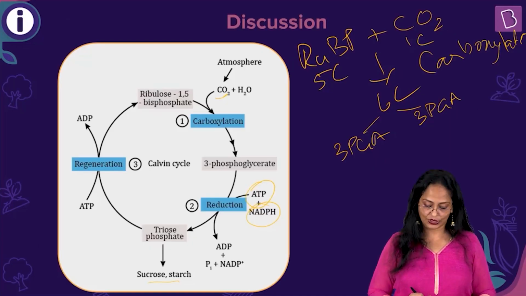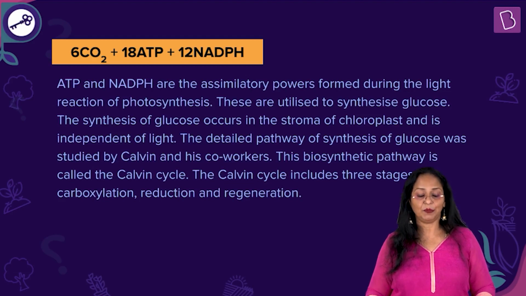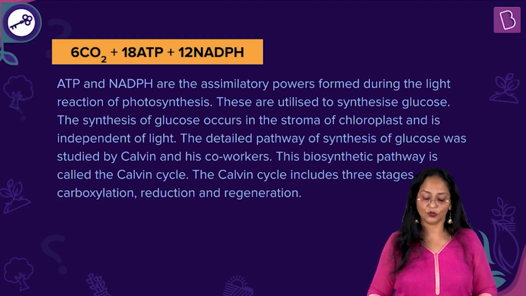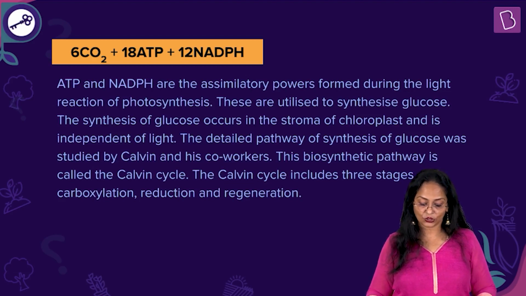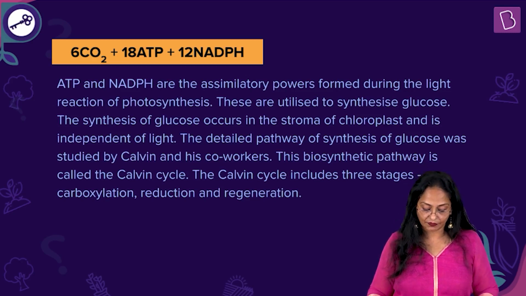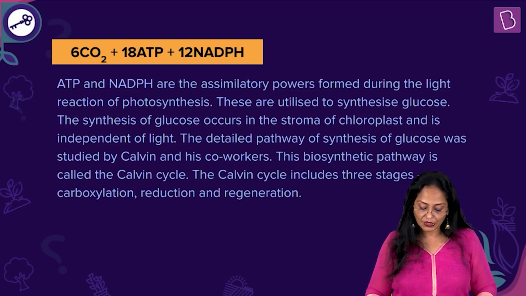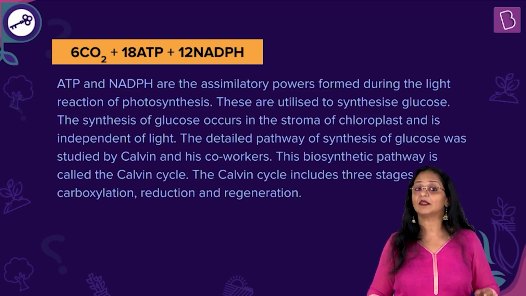This is what we just looked at. ATP and NADPH are the assimilatory powers formed during the light reaction of photosynthesis. These are utilized to synthesize glucose. The synthesis of glucose occurs in the stroma of chloroplast and is independent of light. The detailed pathway of synthesis of glucose was studied by Calvin and his co-workers. This biosynthetic pathway is called as a Calvin cycle.